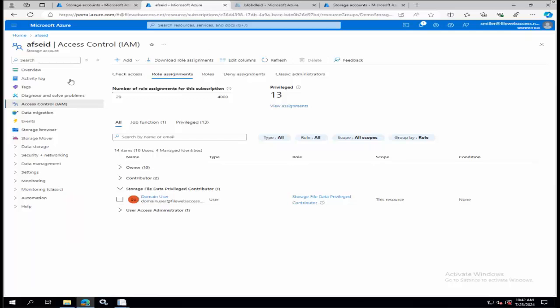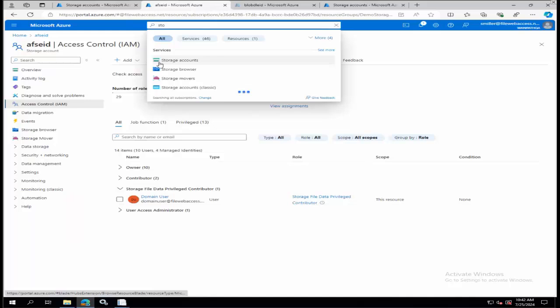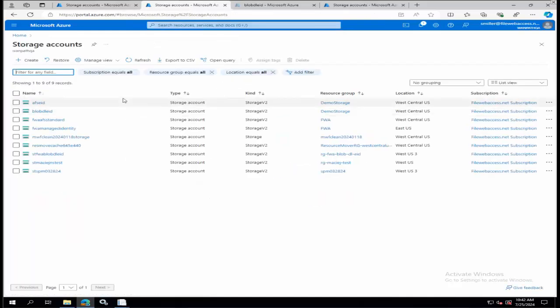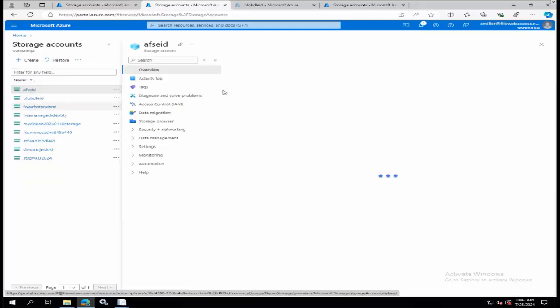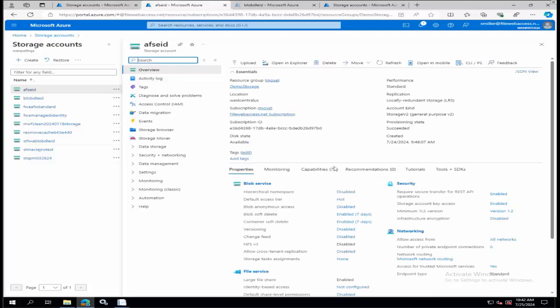So you notice I have a share defined in a storage account called AFS EID. Look, I'll go back to the top of my storage just so you can see how that works. I have a number of storage accounts in this Azure tenant, but I have that Azure Files EID share, right? And it's got all its permissions, all the things that you would set up when you go through and set up a new Azure Files storage account, the access tier and so on.